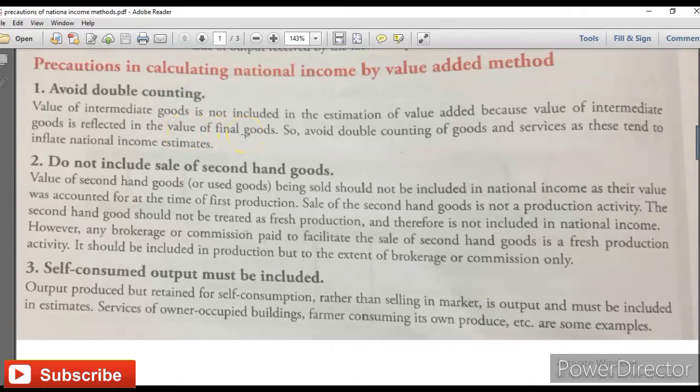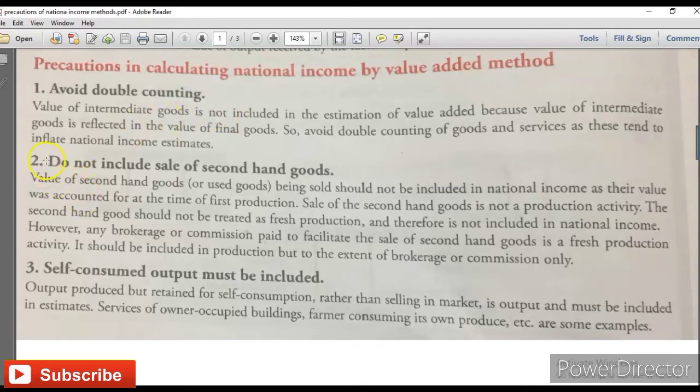Here it is specifically mentioned that when we calculate national income by the value added method and take final goods, the intermediate goods automatically come in final goods. So you just ignore the intermediate goods.